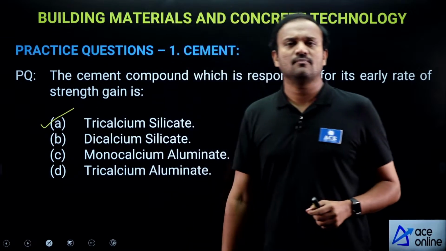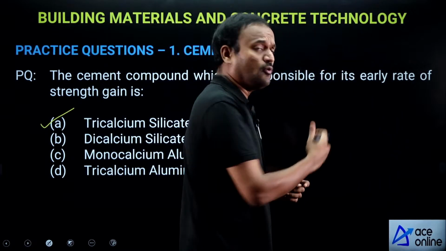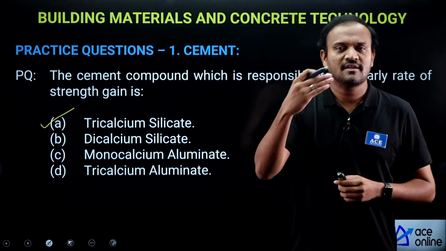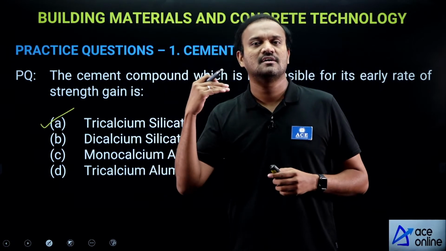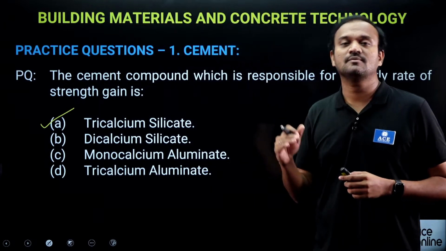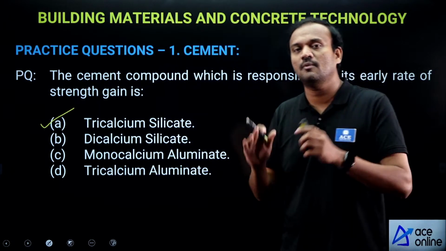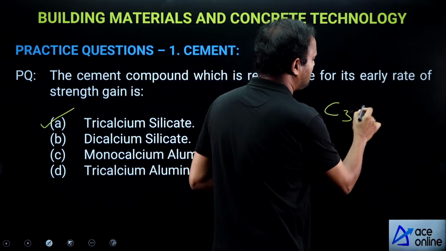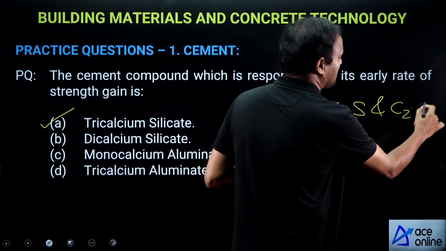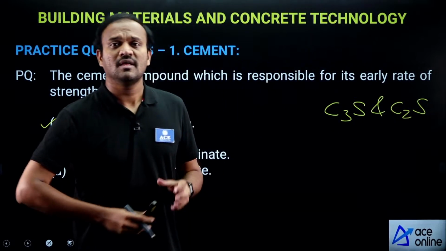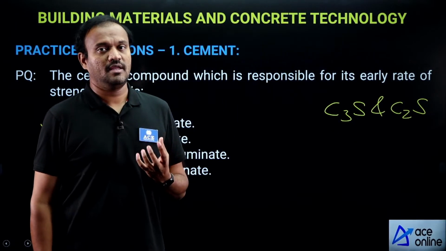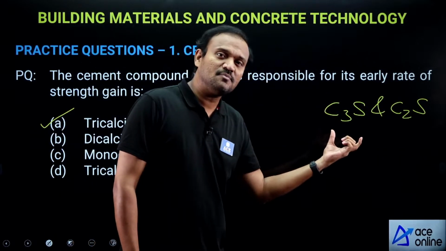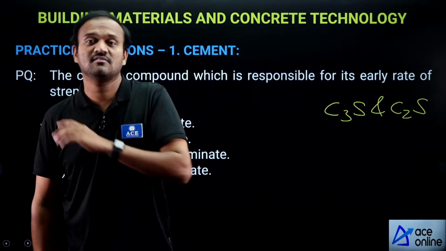Out of the 4 cement compounds or Bogue compounds, tricalcium silicate, dicalcium silicate, tricalcium aluminate and tetracalcium aluminoferrite, strength primarily comes from C3S and C2S. Now, tricalcium silicate reacts with water very fast.